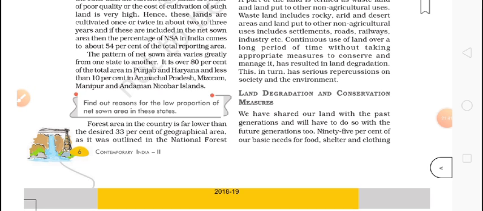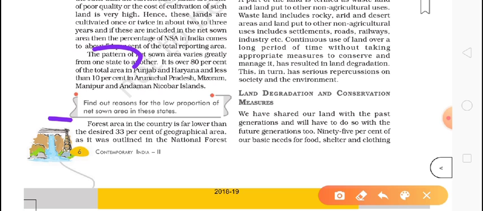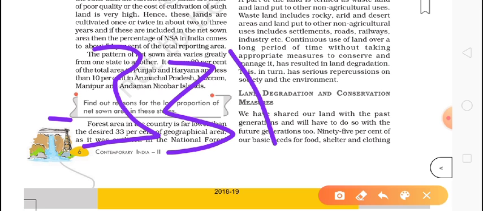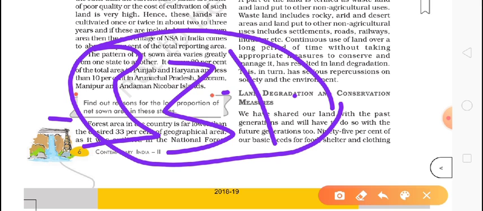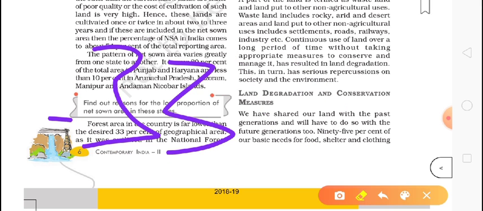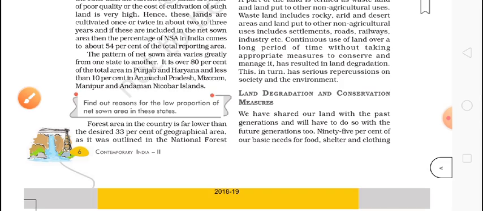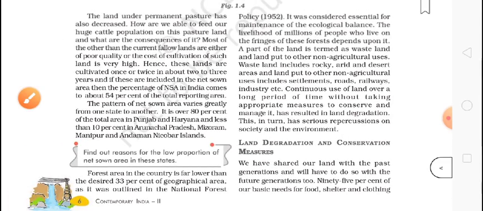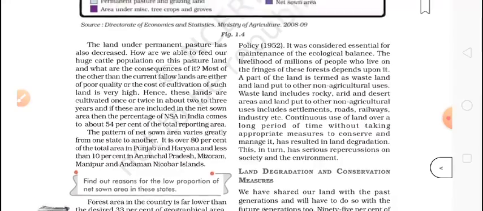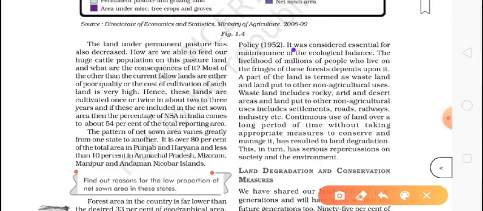Okay, here we can see the forest area in the country is far lower than desired. What is desired? I told you it is around 33%. We need 33% of our area under forest, but we are hovering around 23% only. It was outlined in the National Forest Policy 1952. In 1952, we decided that we need 33% forest. But how we are cutting our forest, how can we expect this? It was considered essential for maintenance of the ecological balance.